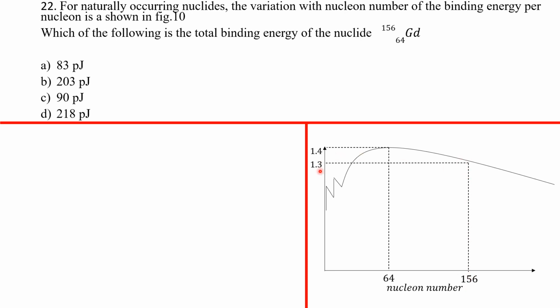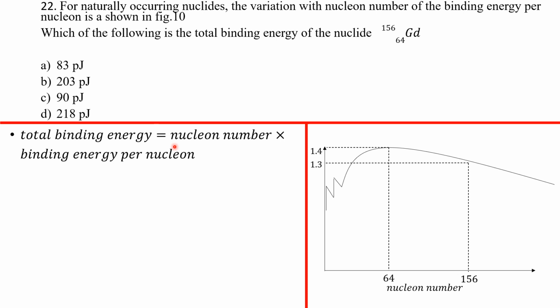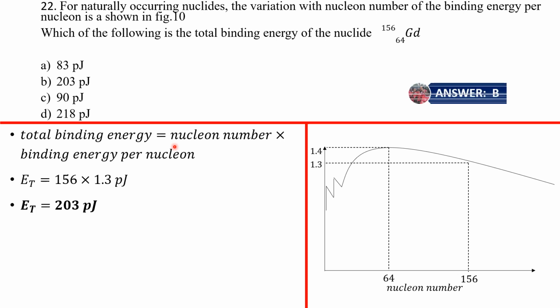So what's the binding energy per nucleus? 1.3 picojoules. So get 1.3 picojoules multiplied with 156, which is the total nuclear number. That gives you what? The total binding energy. And so we're basically going to do that. 156 times 1.3 picojoules, and so that gives us 203 picojoules, and our answer is B.